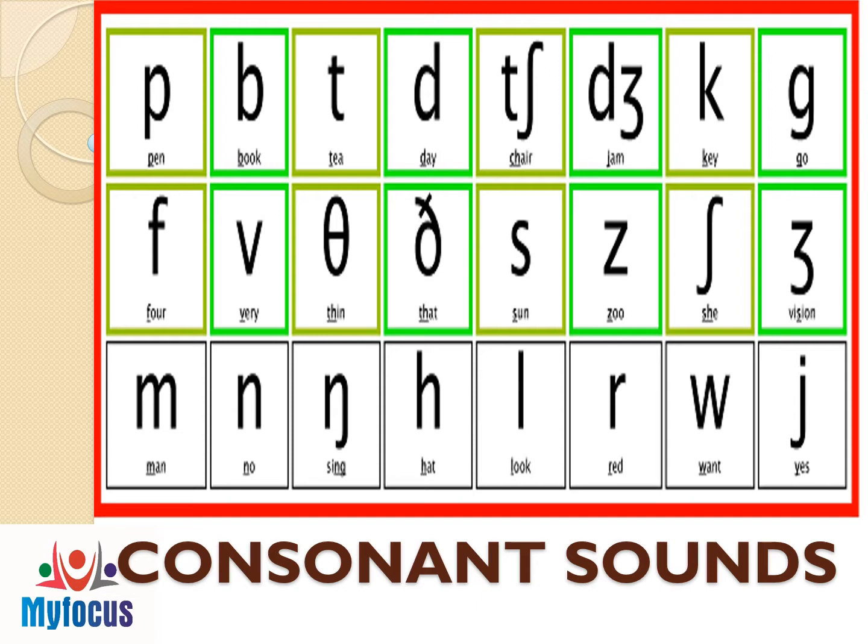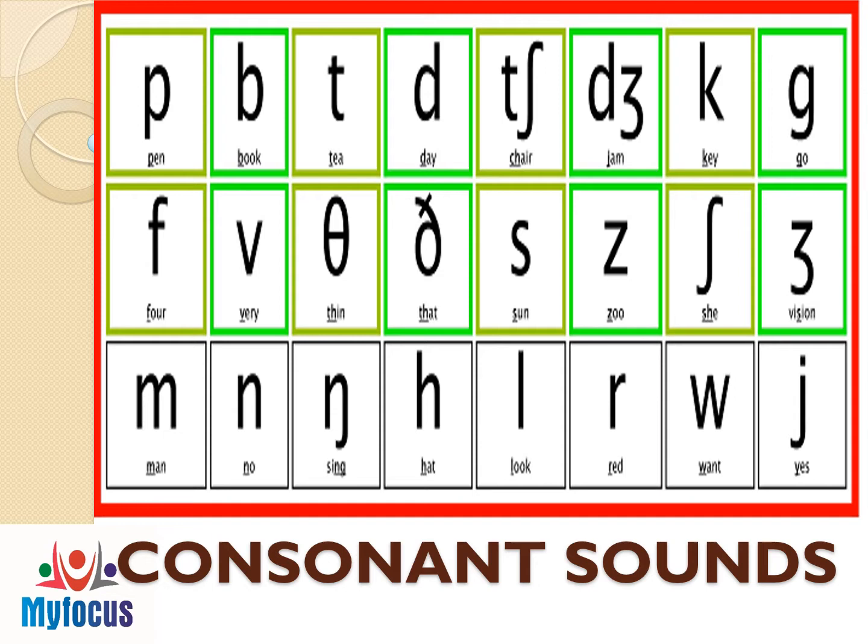Let us pronounce them. B, p, t, d, ch, j, k, g, f, v, th, th, s, z, sh, zh.